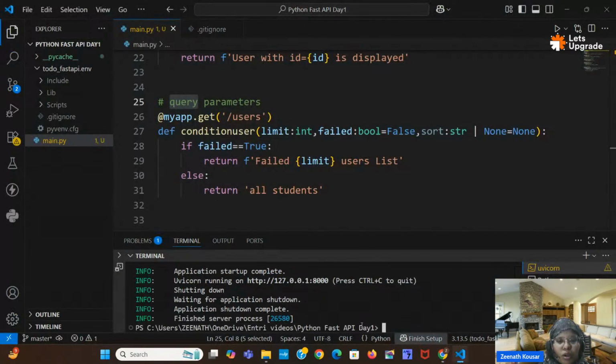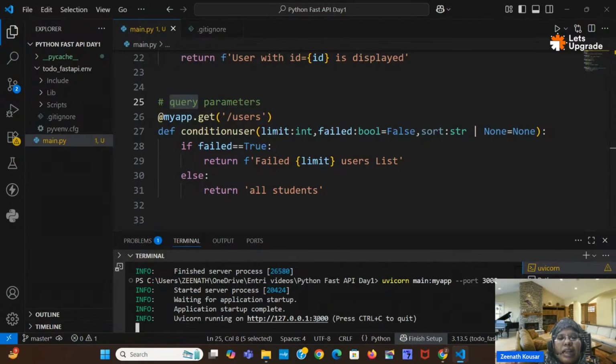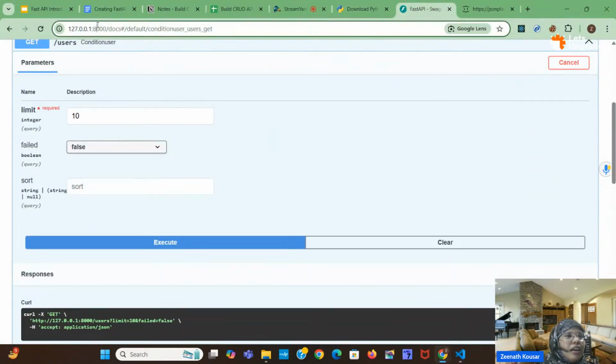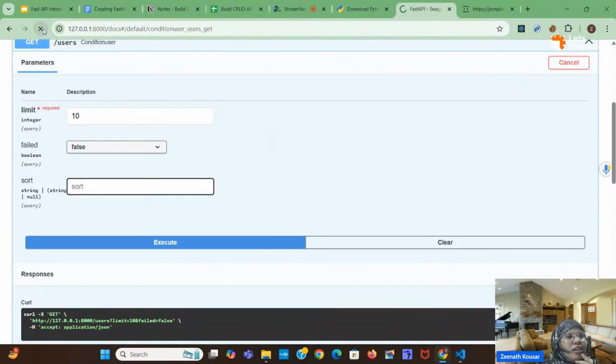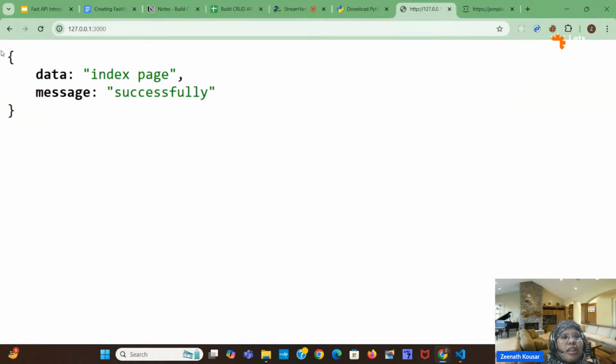So I will change the port now. uvicorn main colon my app minus minus port, and here I am giving 3000 and enter. So now it is running on port 3000. I will refresh here. Here it is port 8000. Will it run here? No. Here I will get a page not found error. If I give 3000 here, then it will run. I will give the port number as 3000, then it will run. See, here I am getting the output.